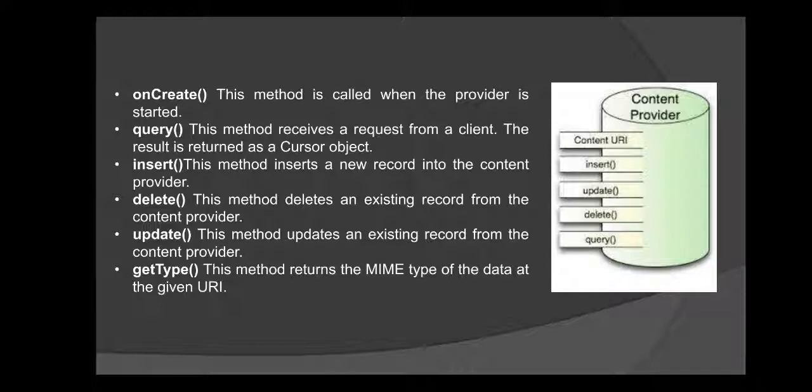onCreate, which is called when the provider is started. Next, query. This method receives the request from the client to return a result as a cursor object. Then next is the insert, to insert the new record to the content provider, delete the record from the content provider, then update the record from the content provider, and get the type of data, that is return type is MIME, because here we send or receive the data of multimedia type, that is text, audio, video, all.